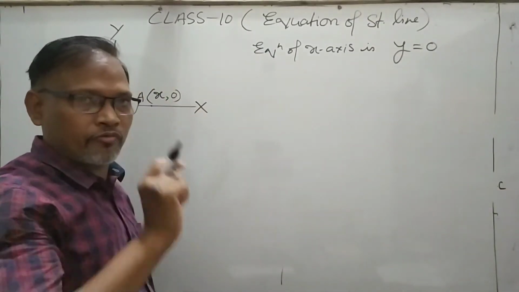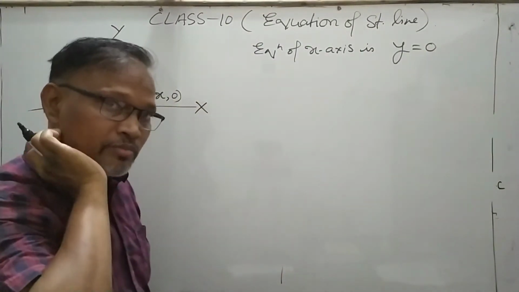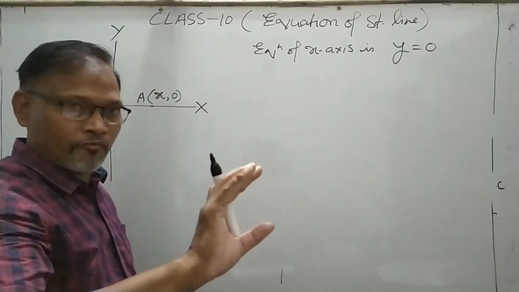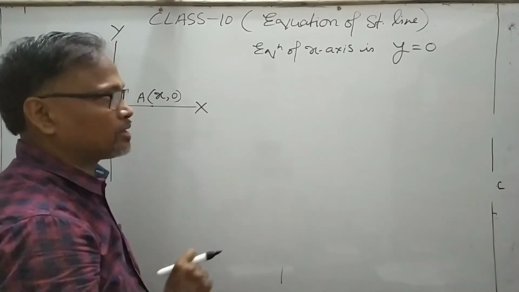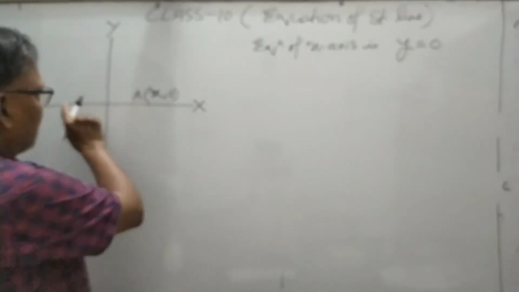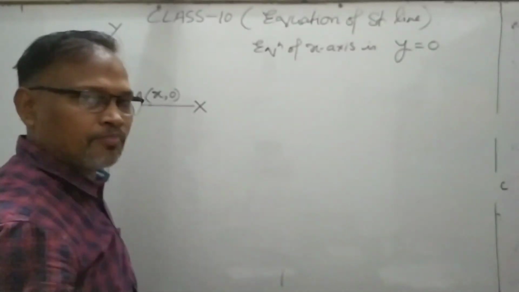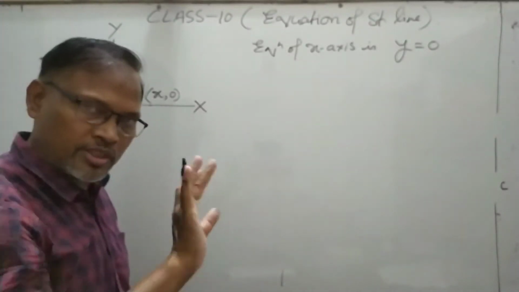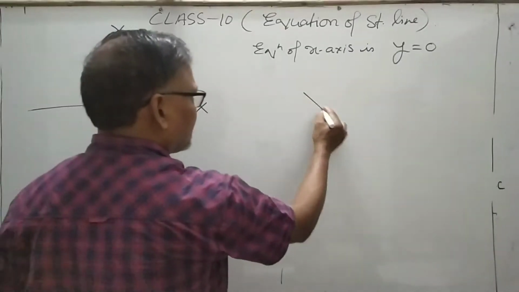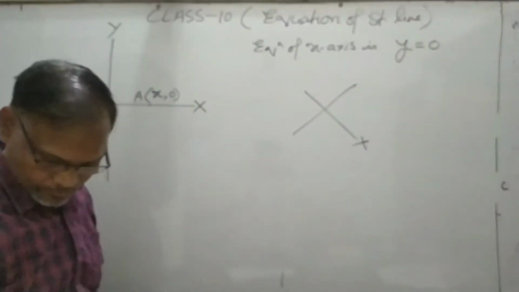What is the meaning of an equation? When you have the equal sign between two variables, or a variable and a constant, there is an equation. There is no equal sign between two different constants, because then you cannot say that they are equal. So y is equal to 0 is the equation of the x-axis. Wherever it is, if anybody asks what is the equation of the x-axis, what will you tell? y is equal to 0. Simple. No matter in which copy or however it is drawn, if it is labelled x-axis, it means this is y is equal to 0.